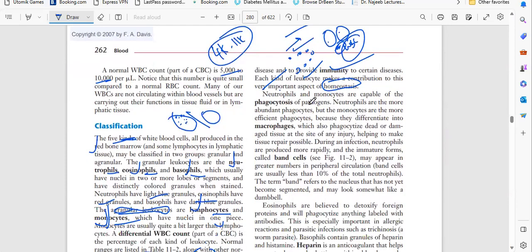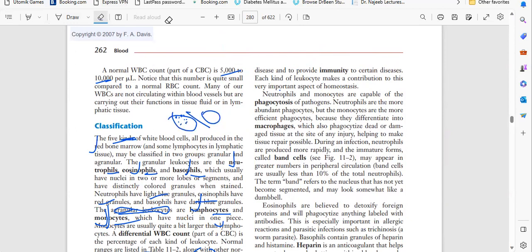Neutrophils and monocytes. What is the function of neutrophils? Here we have very, very important things, so you have to remember that. Here is the function of neutrophils and monocytes. Neutrophil is a granule leukocyte, and monocyte is an agranule leukocyte.